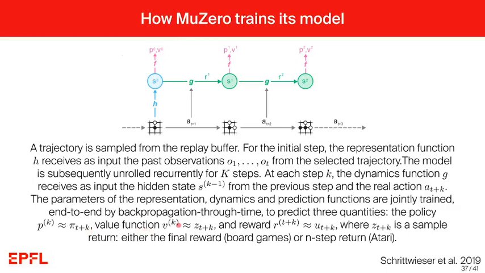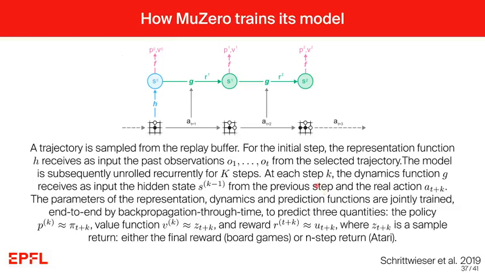Similarly, the value function should match as well as possible the future discounted reward in this case, and the immediate reward is learned as well for the different states, which is important, for example, in the Atari video game setting, where this z t plus k is really the sample return, either the final reward of the board games or the n-step return in Atari, as I said before.